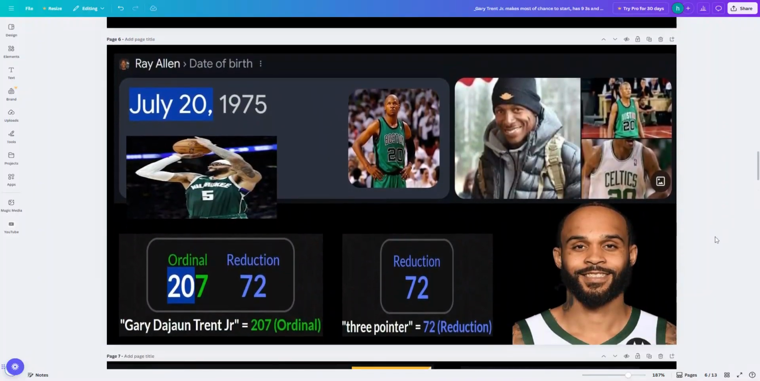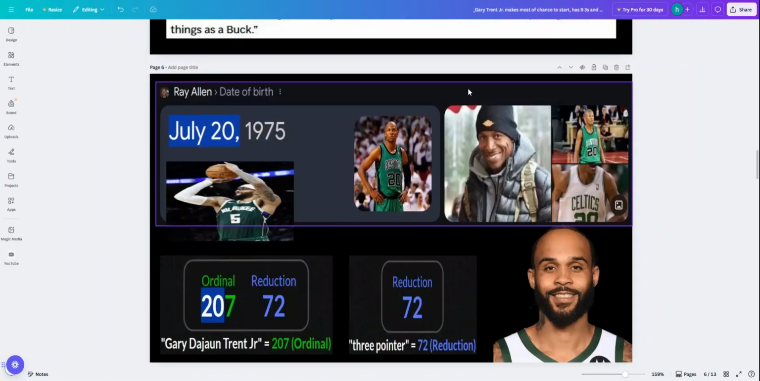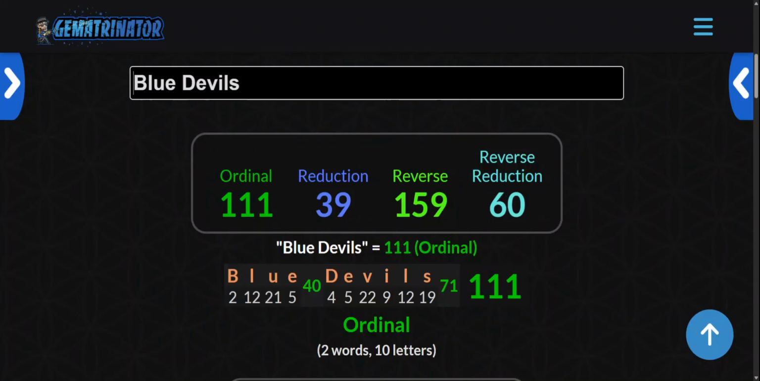And the full name 207 to match the Ray Allen birthday. Don't forget, this is just 4 base ciphers with the language here, okay? This is it right here. Ooh, Blue Devils has that 39. Ooh, and you get the 111. Look, and I told you when we started that was on the fly. Blue Devils 111 and 39.